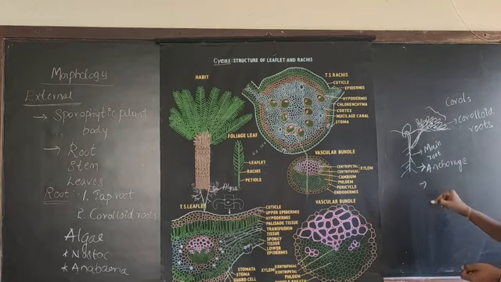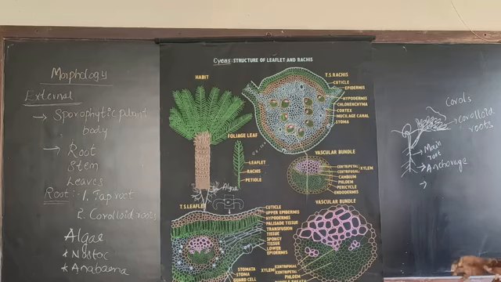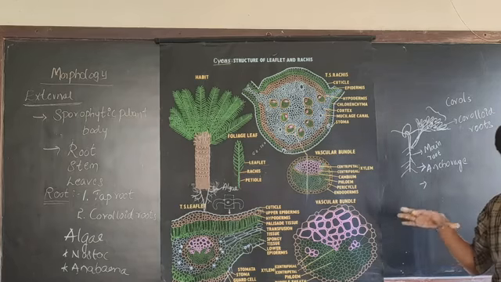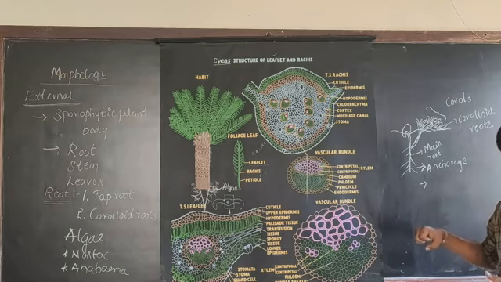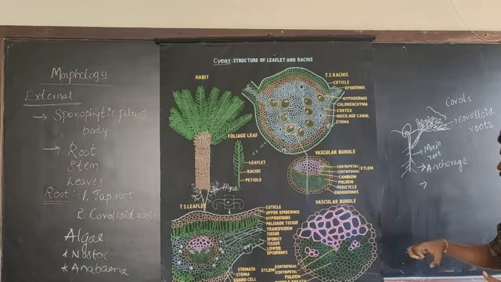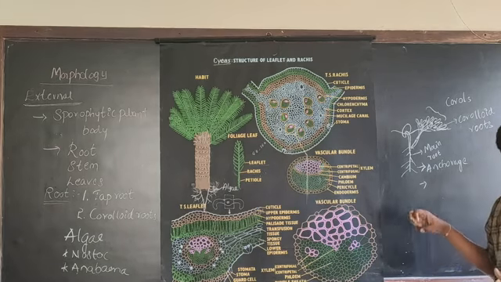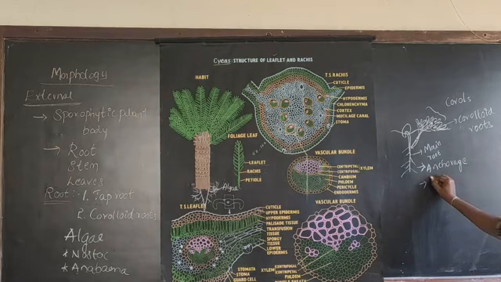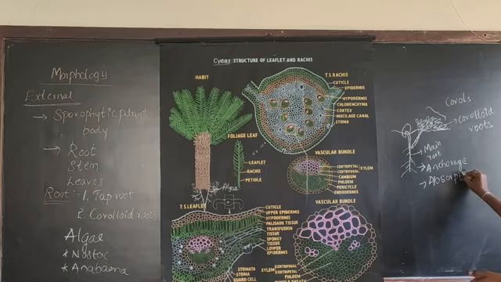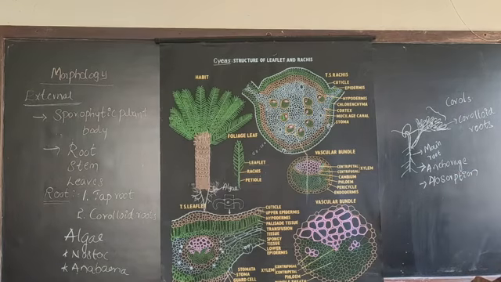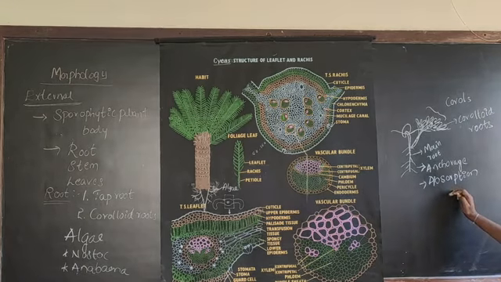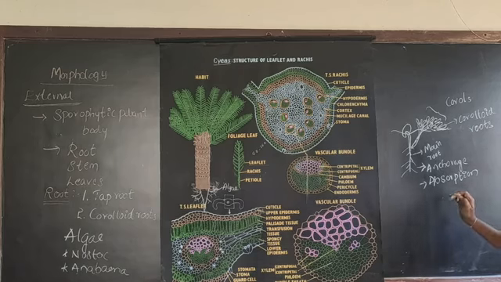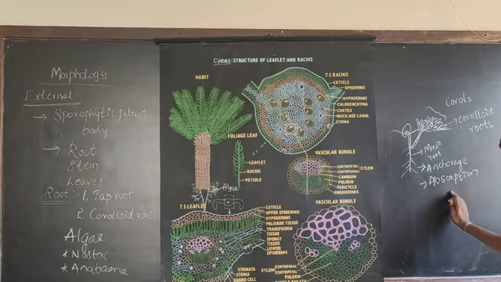First, the main function of the taproot system is that it provides anchorage. It helps the plant to hold firmly to the soil surface. It also helps in absorption of water and minerals from the soil. So this is about the function of the taproot system.